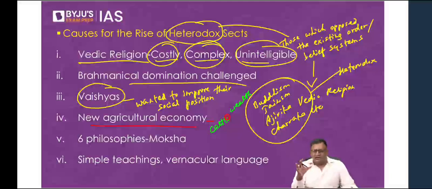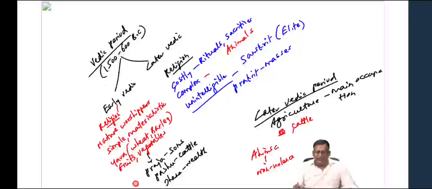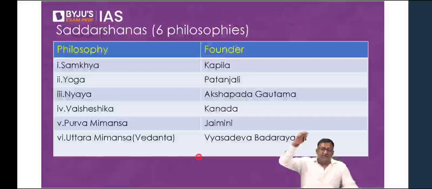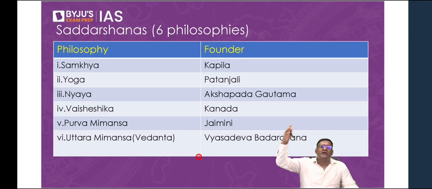Around the 6th century BC, there were 6 philosophers who gave their own philosophies as to how to attain moksha. What is moksha? We have discussed this when I did Vedic period. Freedom from rebirth. Very good. Now there were 6 philosophers who gave their own methods to attain moksha, that is, to be free from rebirth.